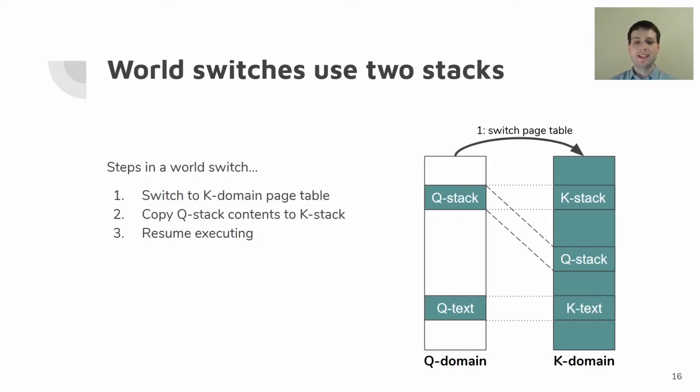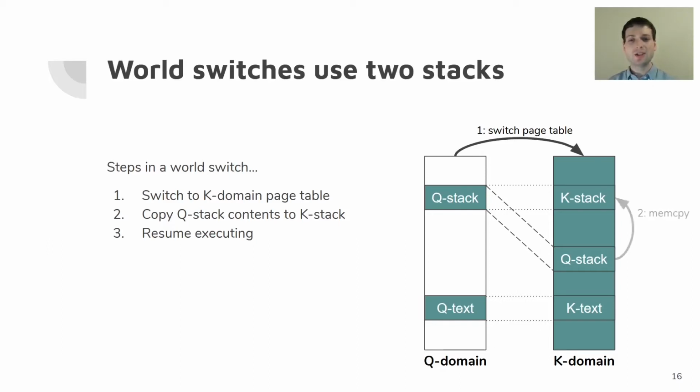Now, if the stacks are separate, then how do we make sure that execution can resume between them? And the way we do this here, you can see, is that the Q stack and the K stack actually have the same virtual address. What this means is that when we're executing in the Q domain, the instructions that reference the stack, pointers to the stack, and so forth, all point at specific virtual addresses. They continue to work when we're in the K domain, provided that the stack contents remain the same once we switch.